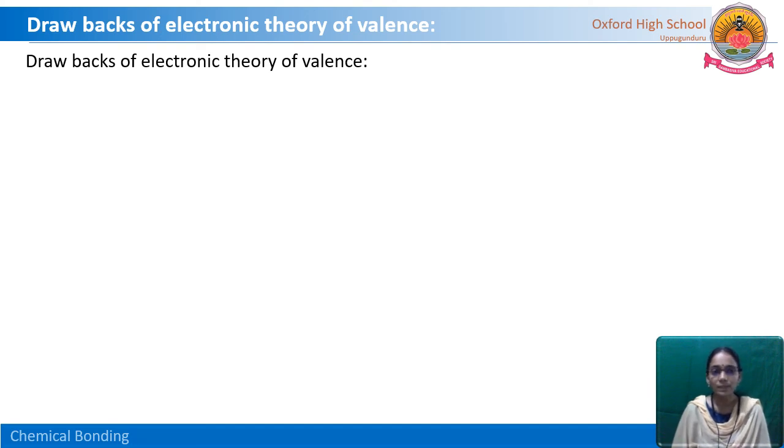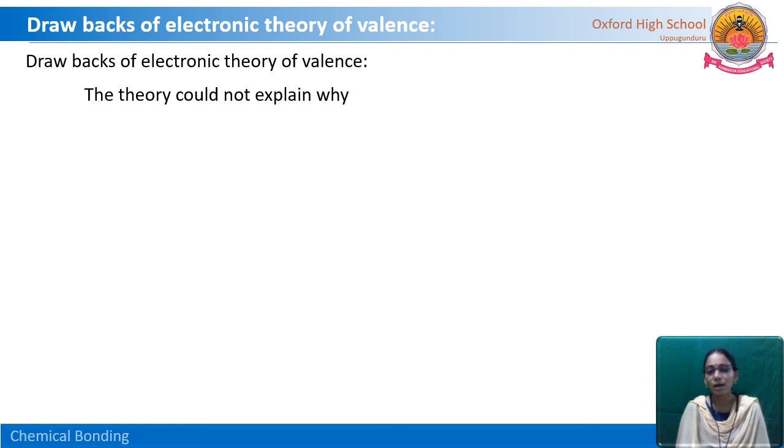Just now we have seen all these explanations depend on the Lewis dot structure only. We are representing and talking about the valence electrons. So the theory could not explain the reason behind the bond angles, bond lengths and bond dissociation energies.